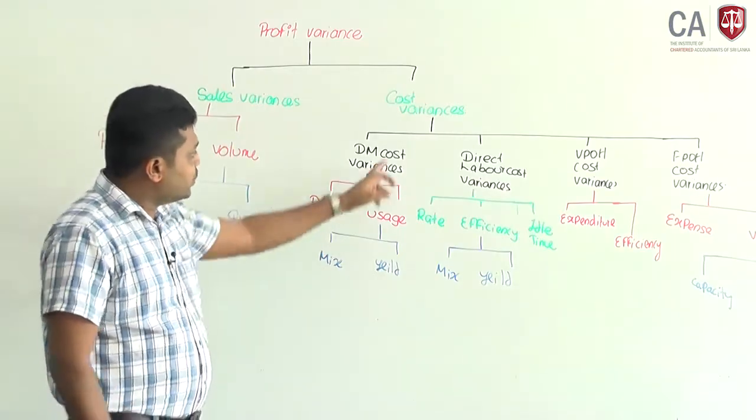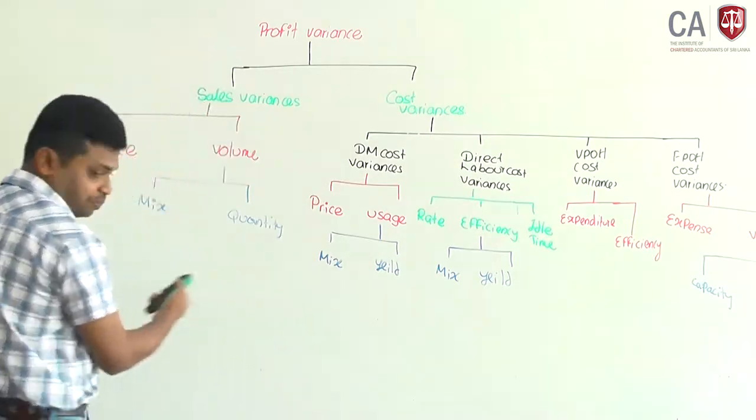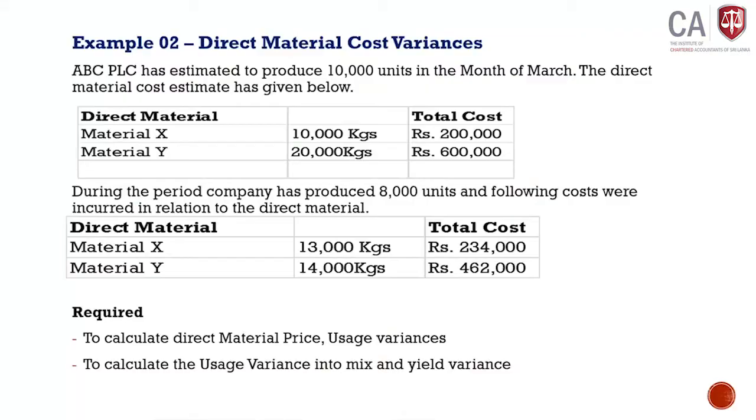Under cost variances, I will first select direct material cost variance. This is example number 2, direct material cost variance. We will look at how to deal with these variances, and do not memorize them by heart. Get the understanding of how to deal with these variances. If you understand the real way to do it, then you need not memorize the formulas and all.